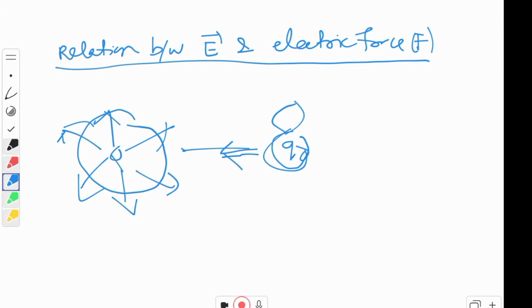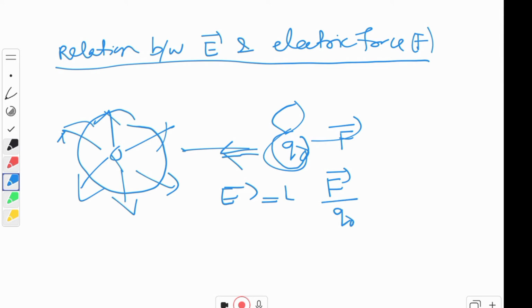It will experience an electric force F. So now electric field E will be how much? It will be F by Q naught.